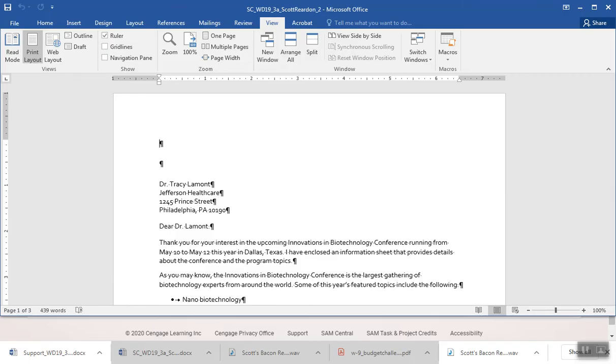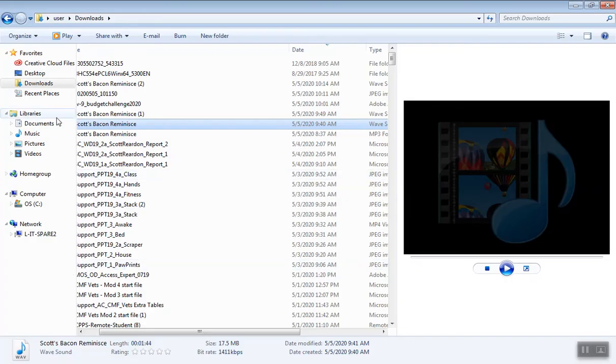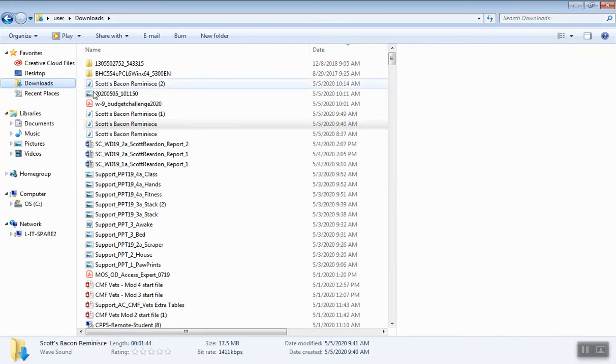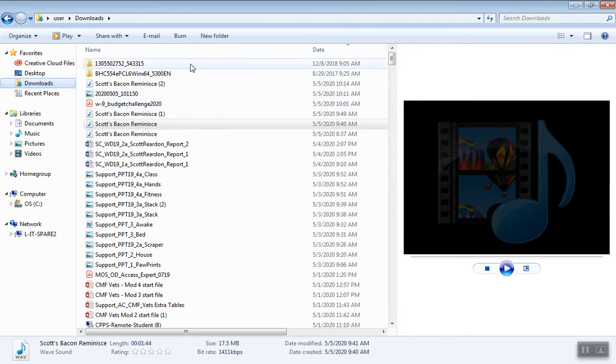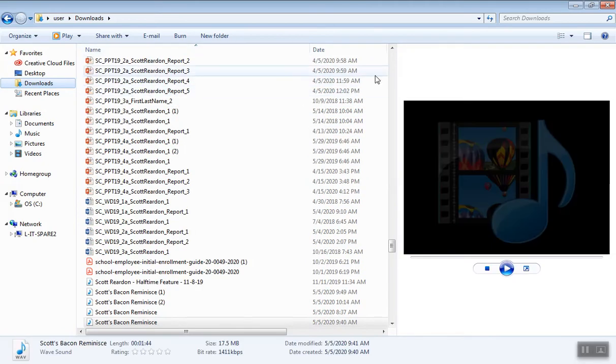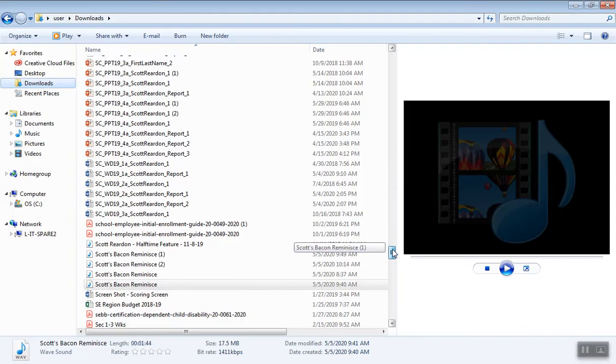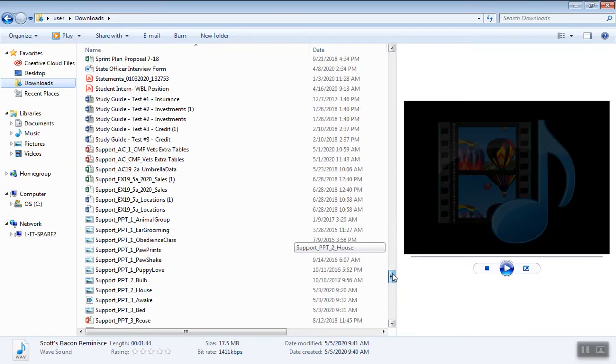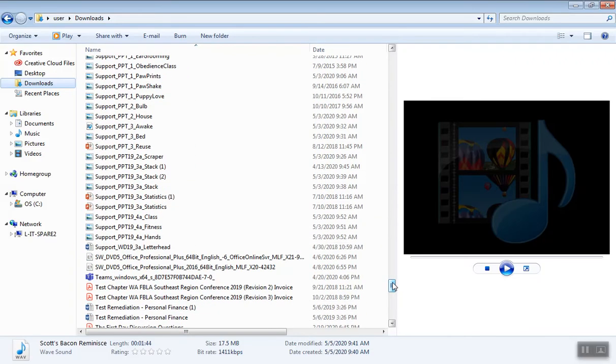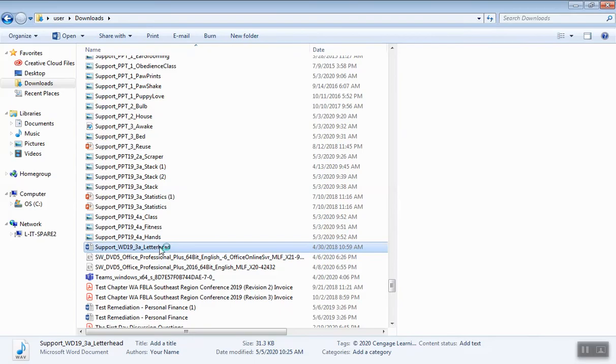And I'm going to open up the resource file, that support file. I'm going to have to get around here just a little bit. Let's go open up that support file for Chapter 3, which is down here. Support Chapter 3 letterhead.